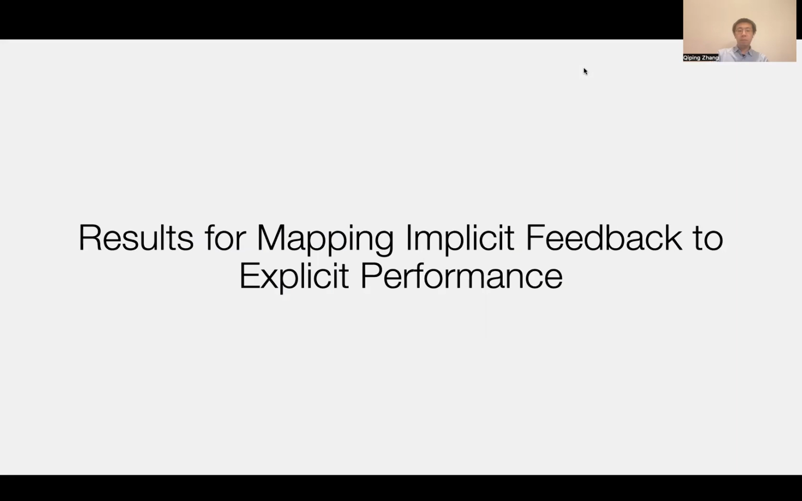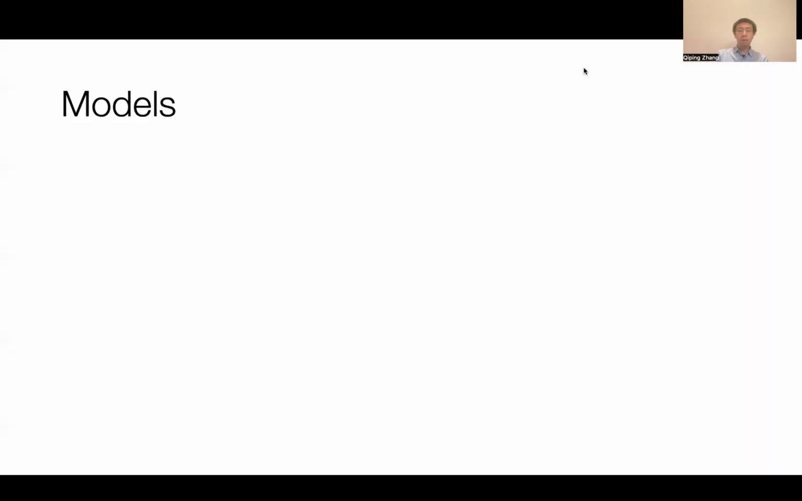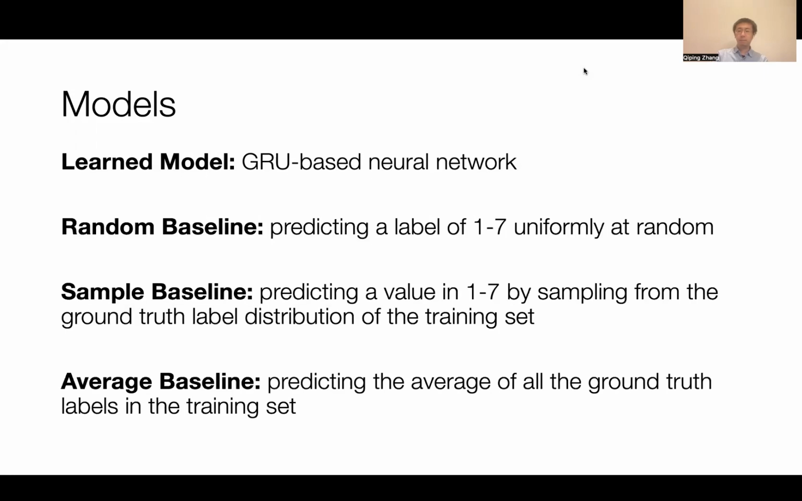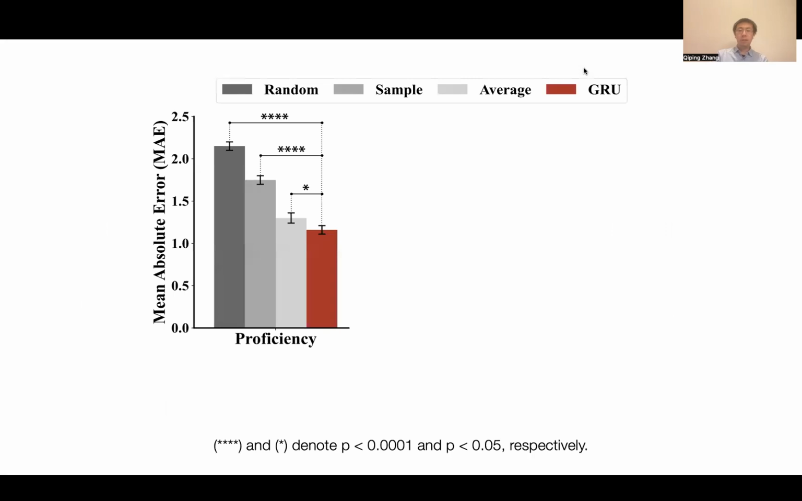For our results on mapping implicit feedback to explicit performance, we considered 4 models that output a per-action performance value from 1 to 7 for a single robot performance dimension. One model was a learned model based on a recurrent GRU neural network. The model was trained in a supervised manner on the mean absolute error, MAE, with respect to the per-action annotations provided by the participants. We compared our GRU model with 3 baselines using random and informed guessing. We computed the MAE results averaged across all leave-one-out votes.